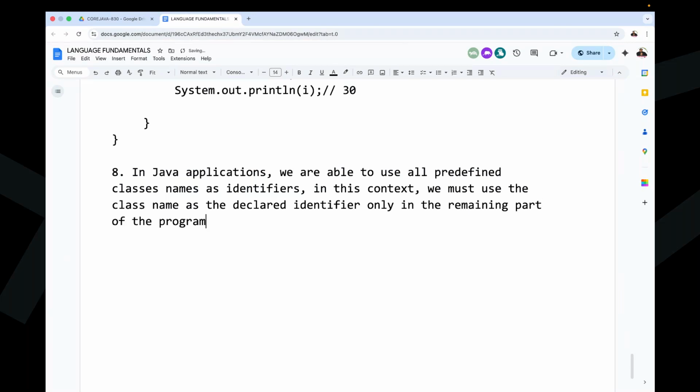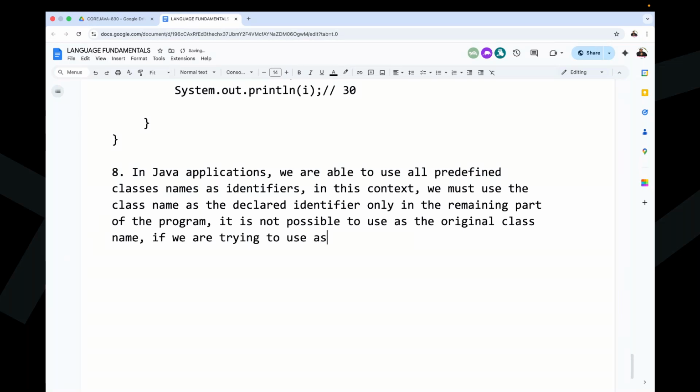It is not possible to use it as the original class name. If you are trying to use it as the original class name, then the compiler will raise an error.